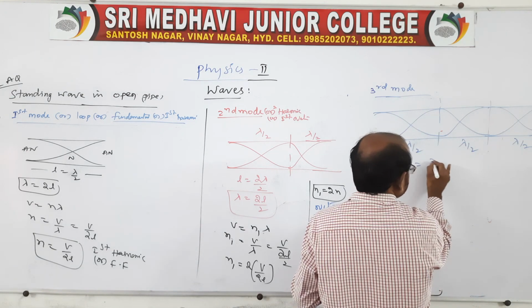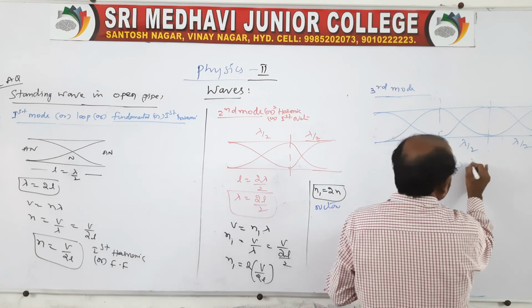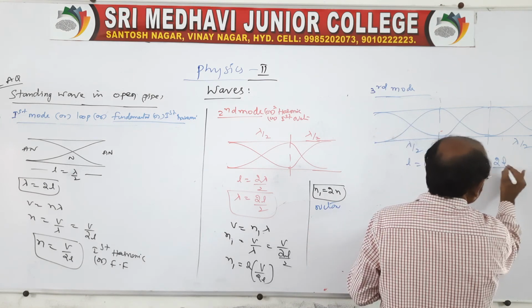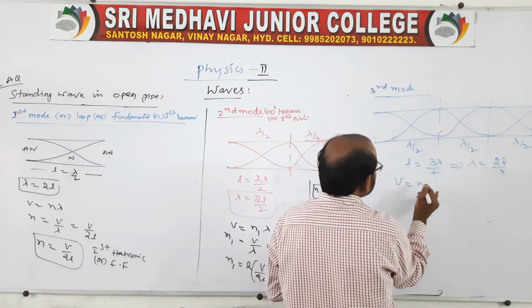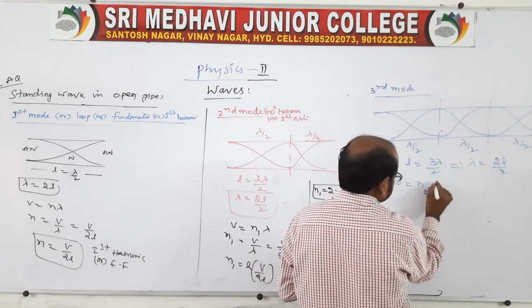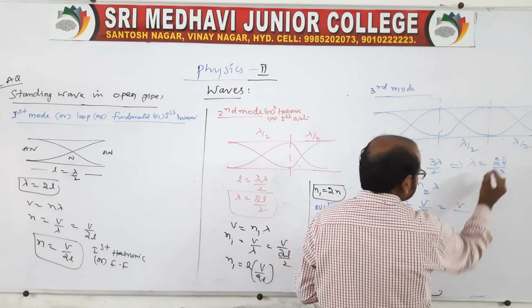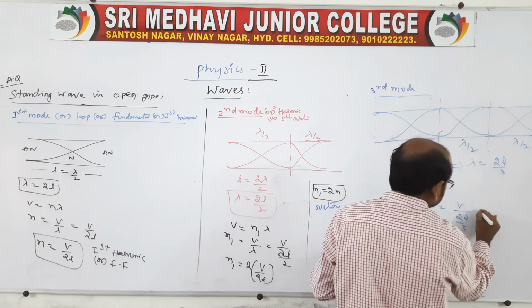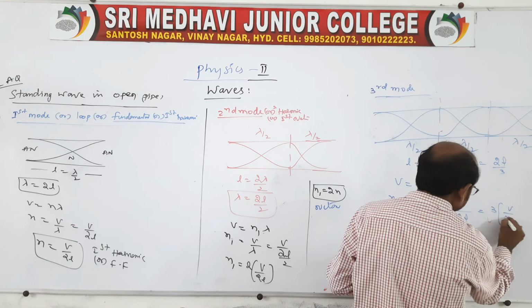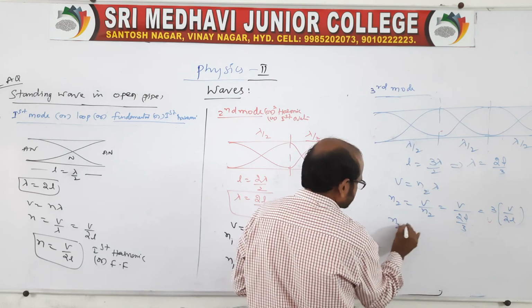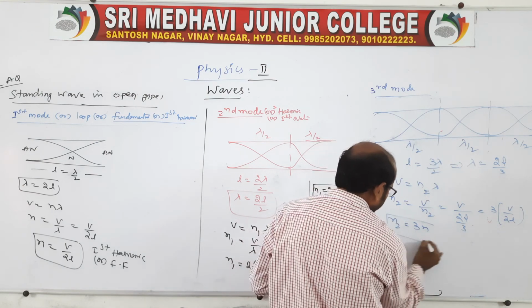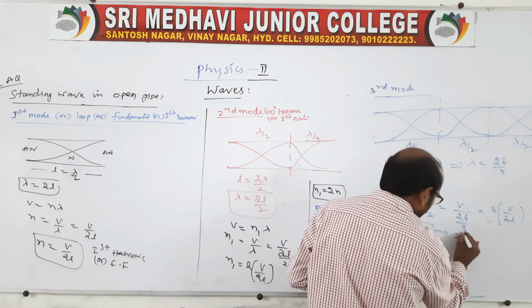So L is equal to 3 lambda by 2. From here lambda is equal to 2L by 3. Then V is equal to n2 lambda, therefore n2 is V by (2L by 3), so that is 3 of V by 2L. Again n2 is equal to 3n. This we can call the second overtone.